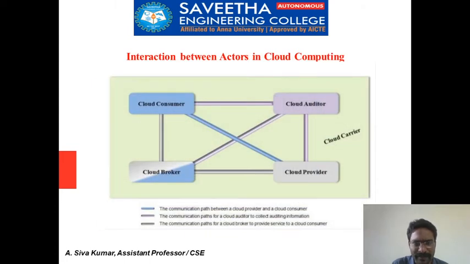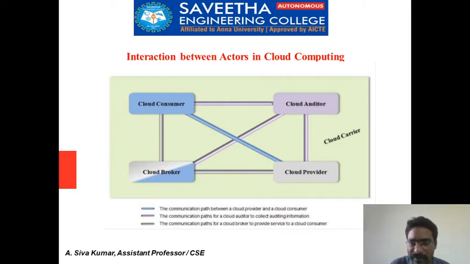Next we are going to see the interaction between the actors in cloud computing. The major actors are cloud consumers, cloud auditors, cloud providers, and cloud brokers. The diagram shows the interaction between these four roles and the communication paths. There is a path between cloud provider and cloud consumer, and a path for the cloud auditor to collect auditing information.